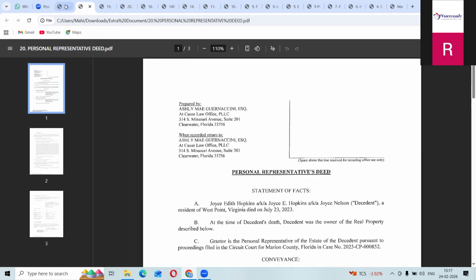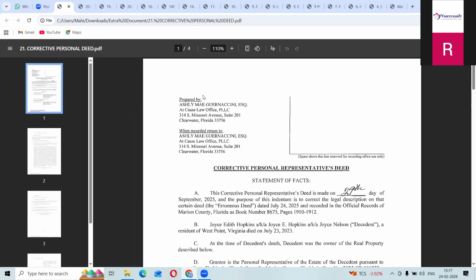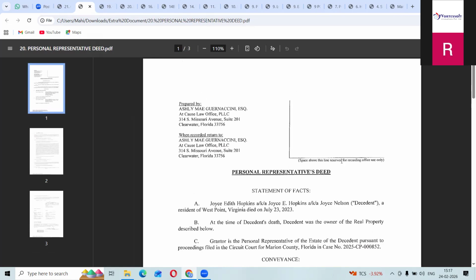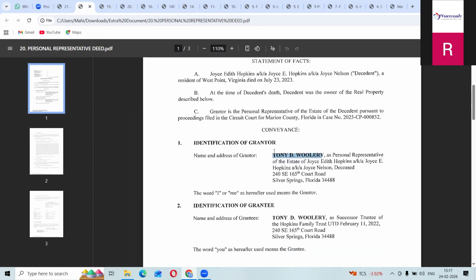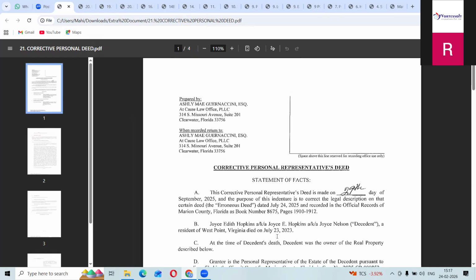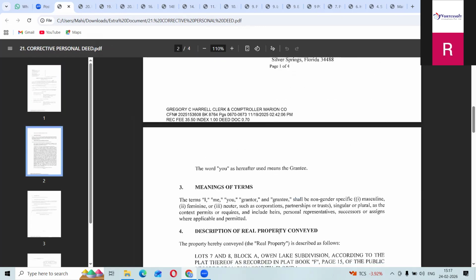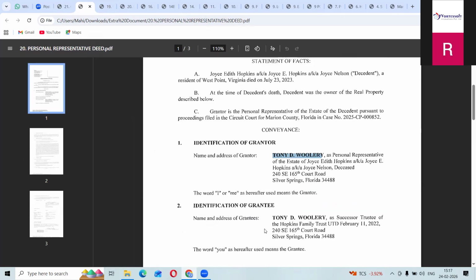Now, corrective personal representative deed means that if they made any mistakes in this deed, like a spelling mistake or some changes, they will make one more corrective deed. For example, here the middle initial is D. Sometimes it is not D, and only Tony Bullier is there.